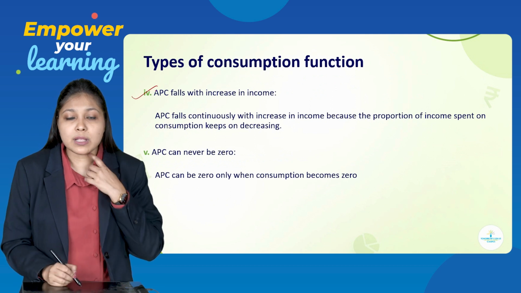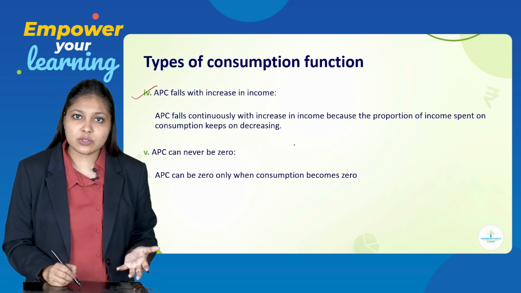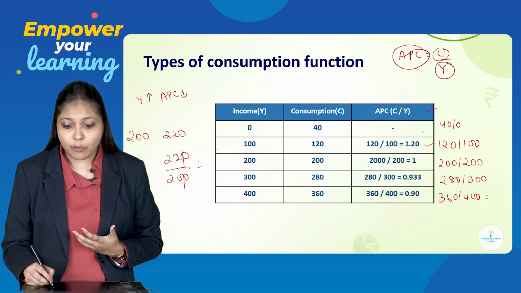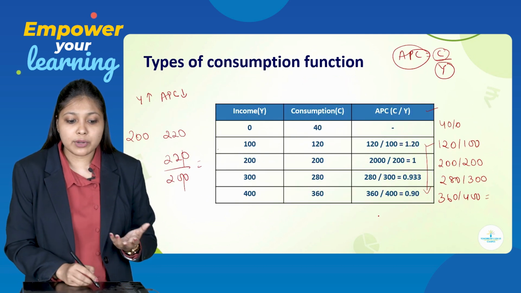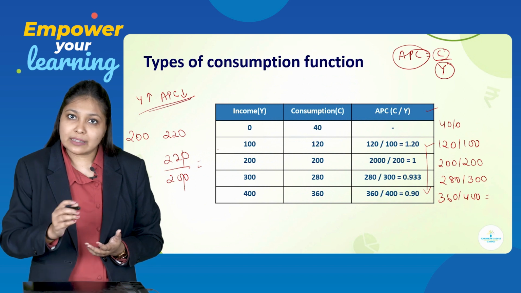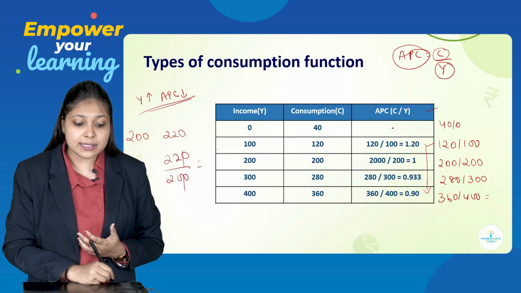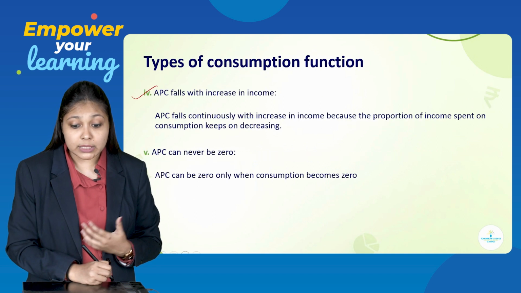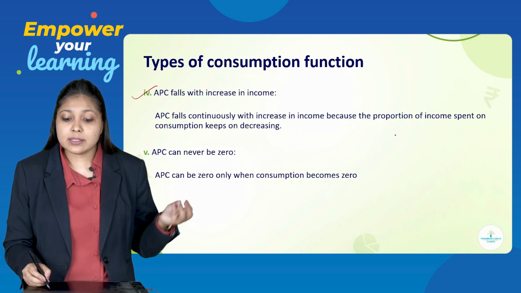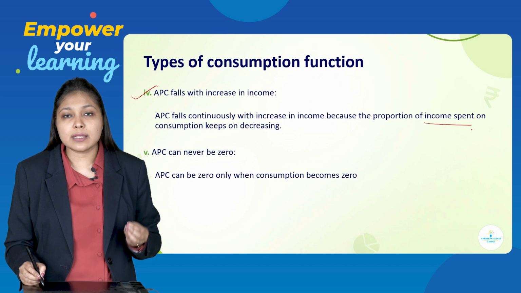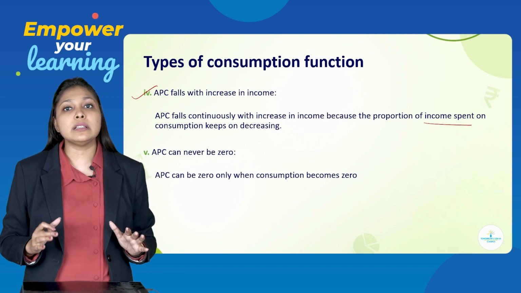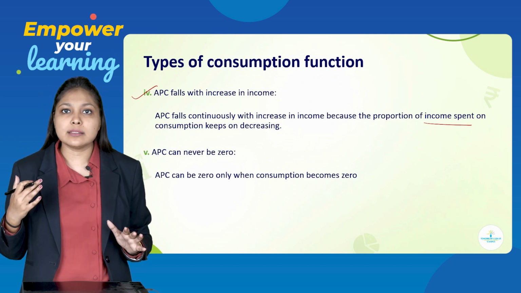Next, APC falls with increase in income. So, we already saw that average propensity to consume, that is APC, is falling with increase in income. I already said over here that with increase in income, APC is falling. Now, why does this happen? Because the proportion of income spent on consumption keeps on decreasing. See, it is not that every time your income is increasing, you are increasing the consumption.